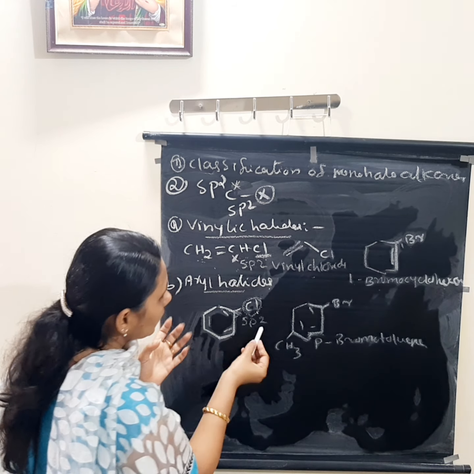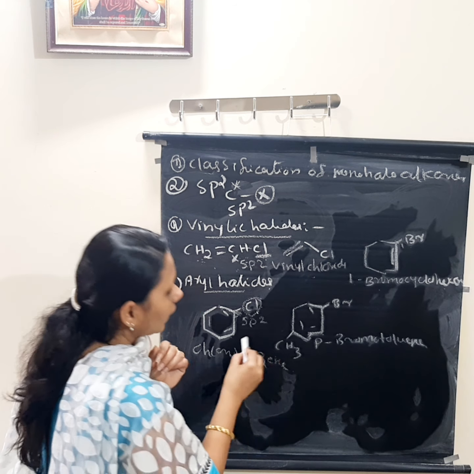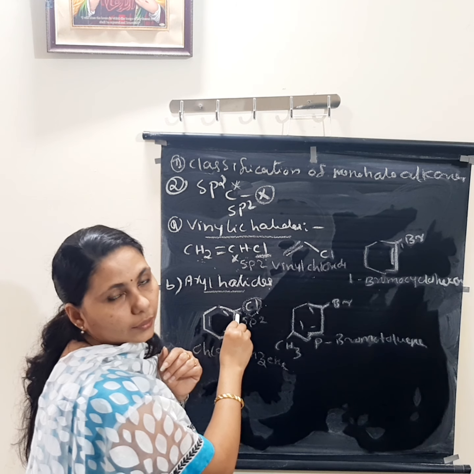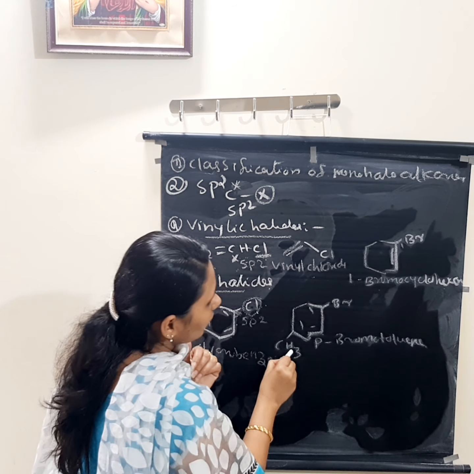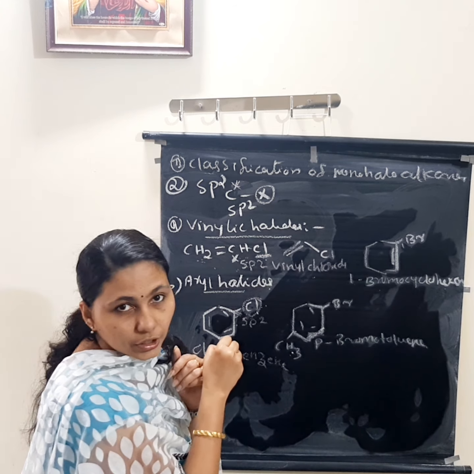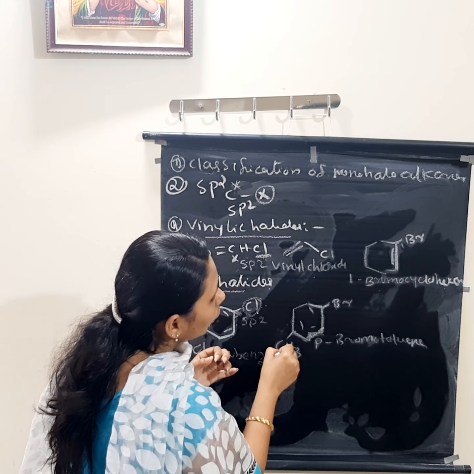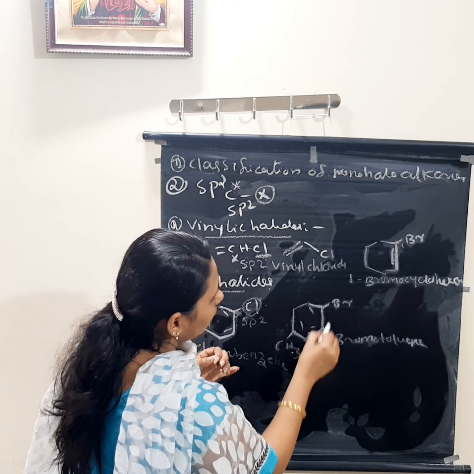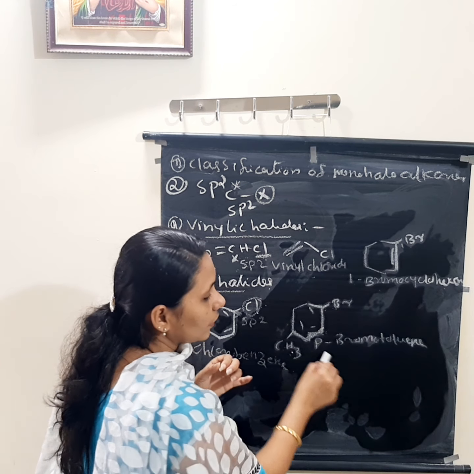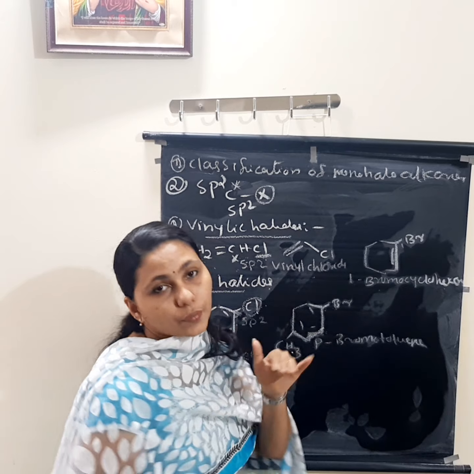For example, we can say chlorobenzene. Chlorobenzene means what? Benzene is the aromatic ring, and there chlorine is directly attached. Okay. So the chlorine is directly attached to the sp2 hybridized carbon atom on the aromatic ring. Here is one more example. On the aromatic ring, bromine is there and a CH3 group is there. So benzene with the CH3 is known as toluene. On toluene, there are ortho, meta, para positions. So it is which one? Para position bromine. That is why it is known as para-bromotoluene. Okay. So that is the classification we started today.